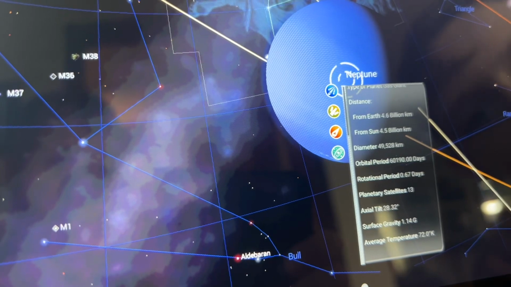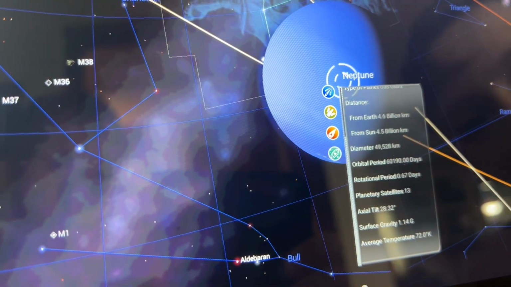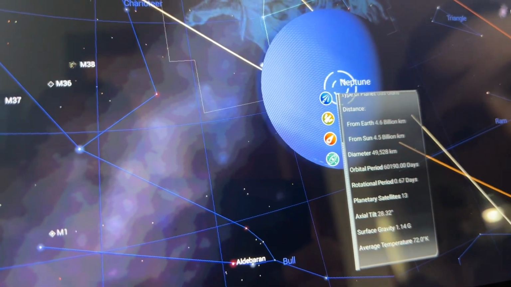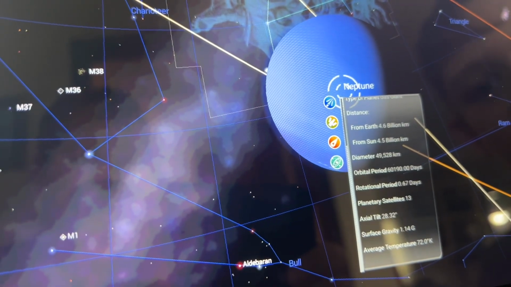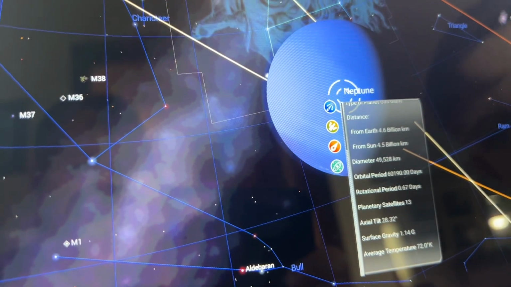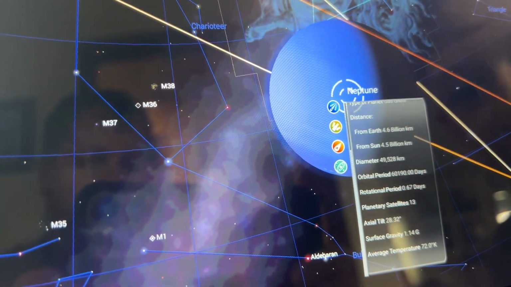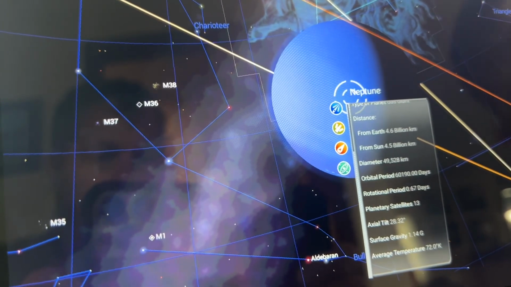The diameter of Neptune is 49,528 kilometers. The orbital period is 60,190 days. Oh God, how many days? The rotational period, please forget that. Thank you. The rotational period is 67 days. Planetary satellites is 13 months.